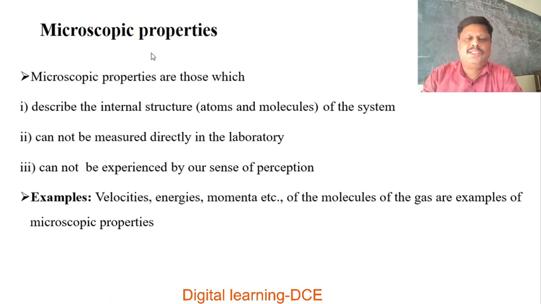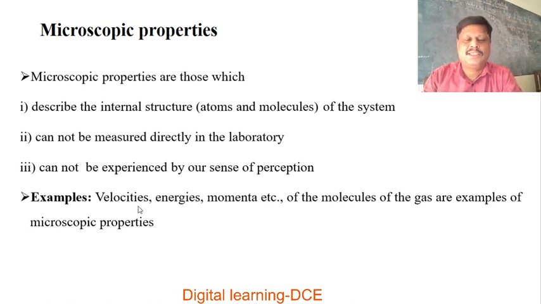Microscopic properties cannot be measured directly in the laboratory. We cannot measure the size of atoms and molecules in an ordinary laboratory. They cannot be experienced by our sense of perception. We cannot see or experience atoms and molecules, that is the internal structure of the body.